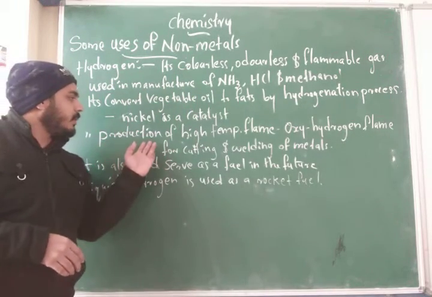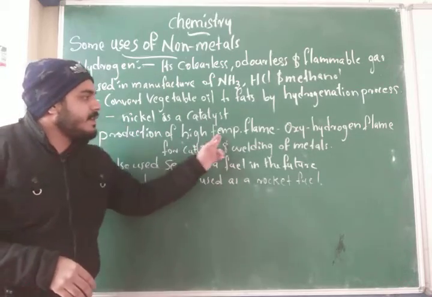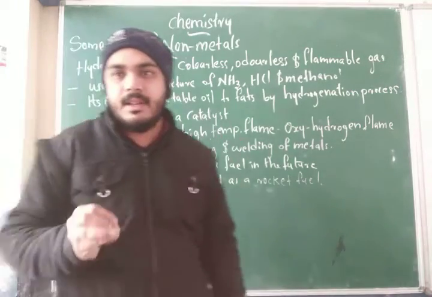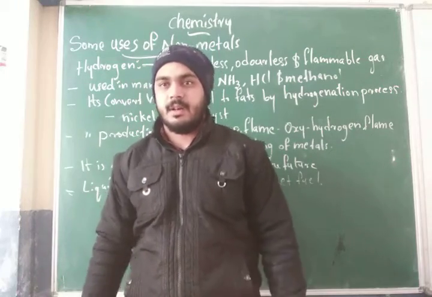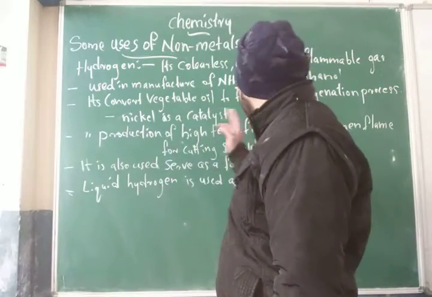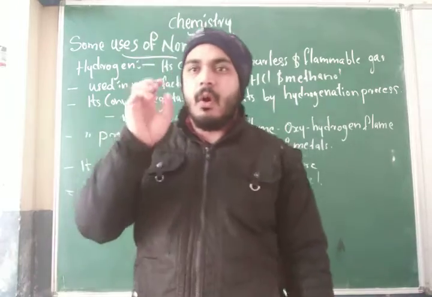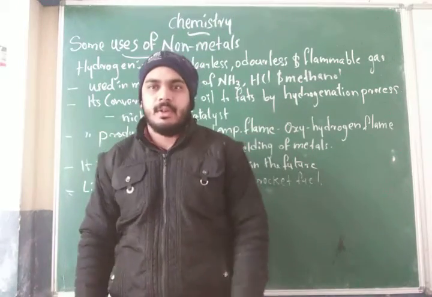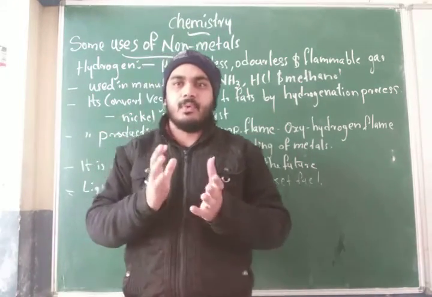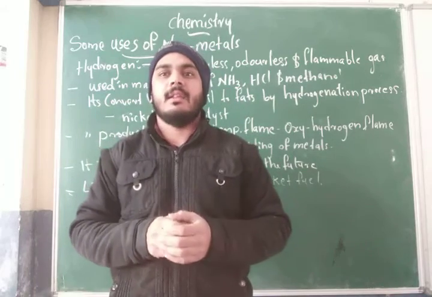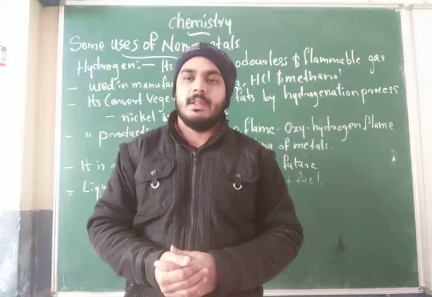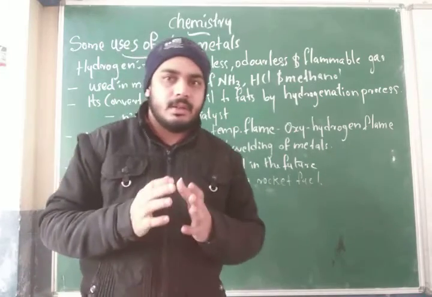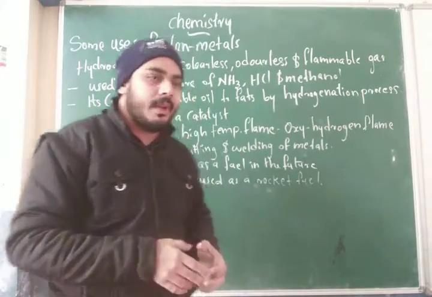And next one, hydrogen helps in the production of a high temperature flame. What's the name of the flame? The oxy-hydrogen flame. This oxy-hydrogen flame helps us in the cutting and welding of metals. That's the important use of the oxy-hydrogen flame.